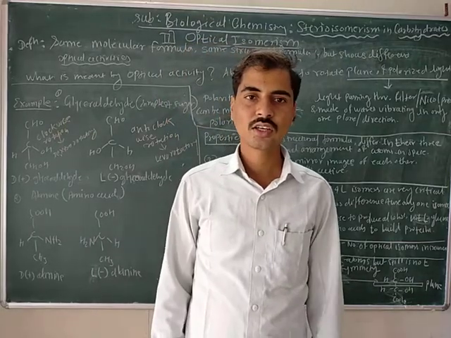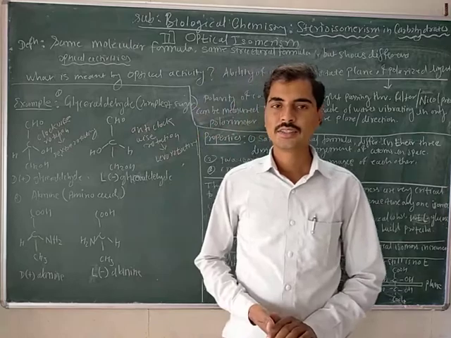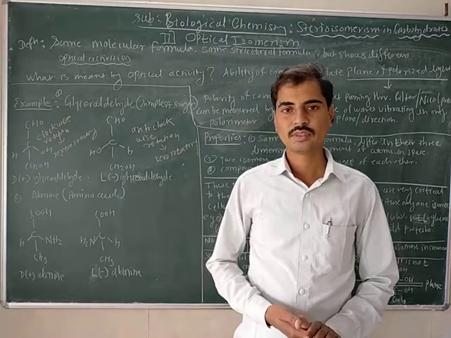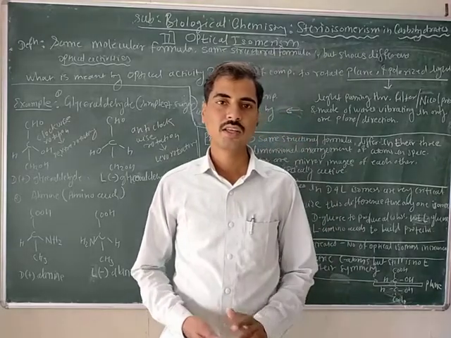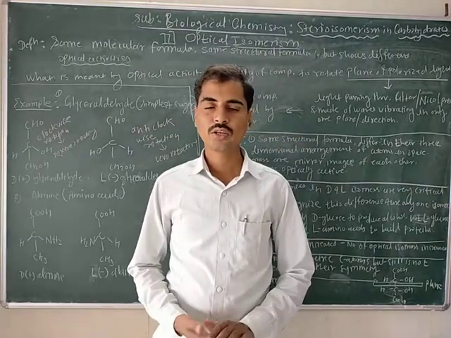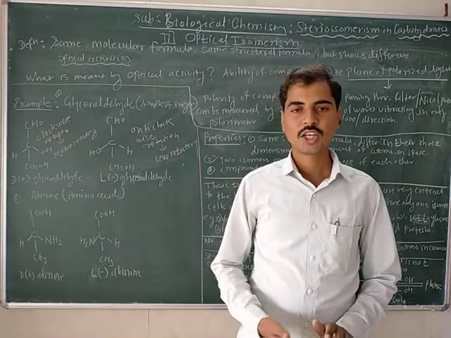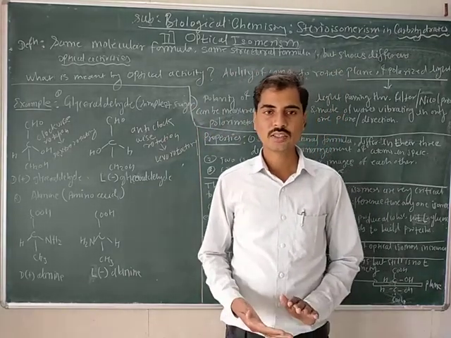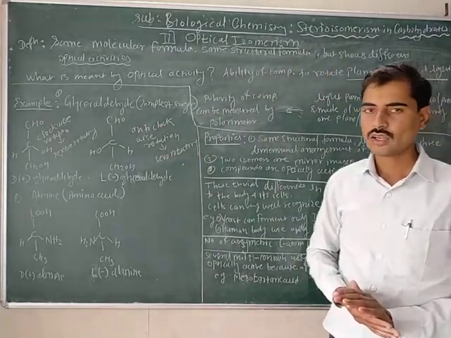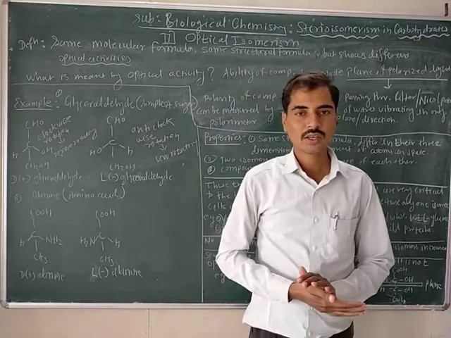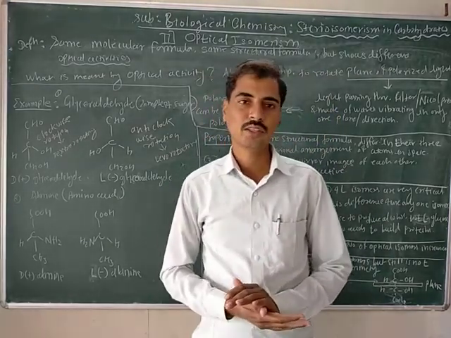In the previous lecture we saw the first type of stereoisomerism, that is geometrical isomerism. In this lecture we are going to start the second type of stereoisomerism, that is optical isomerism. We start our topic with the definition of optical isomerism.